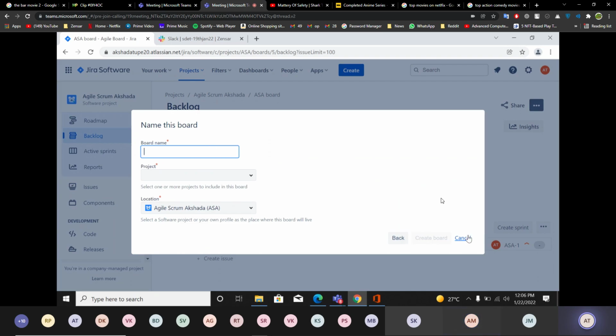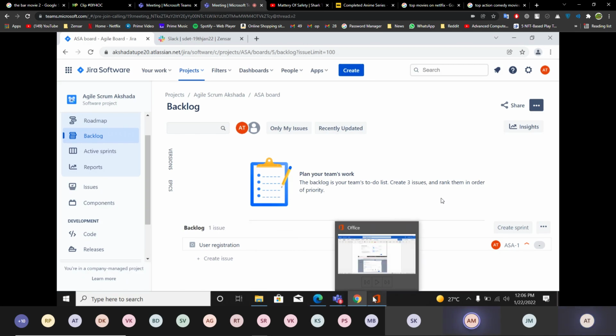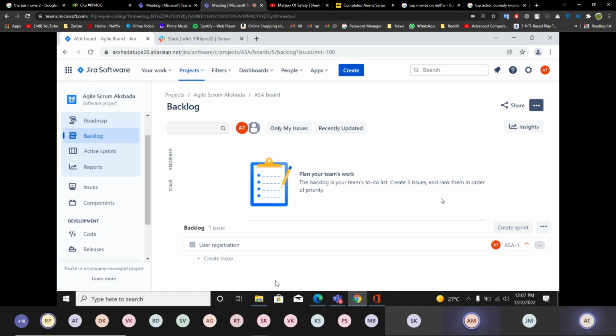But this is the board. Right. How can I share the sprint directly? I have to assign a sprint to someone, or you can say assign a story to someone. I assigned a sprint to Sai.